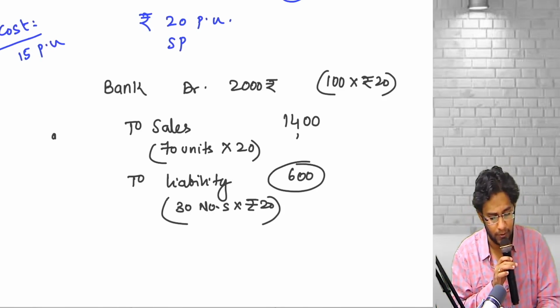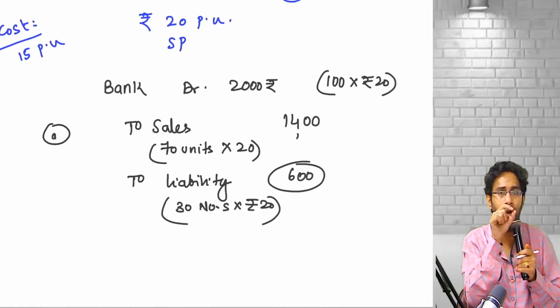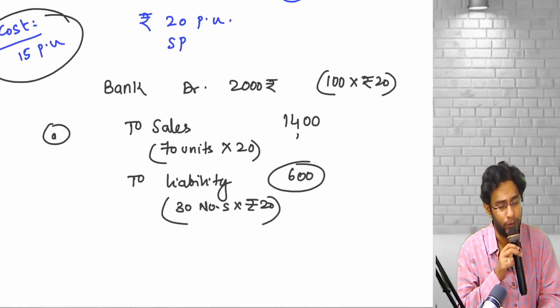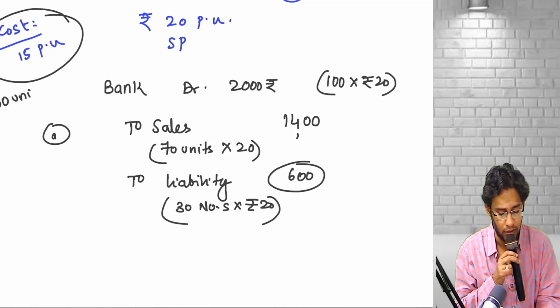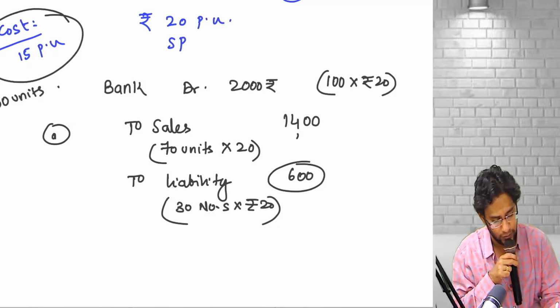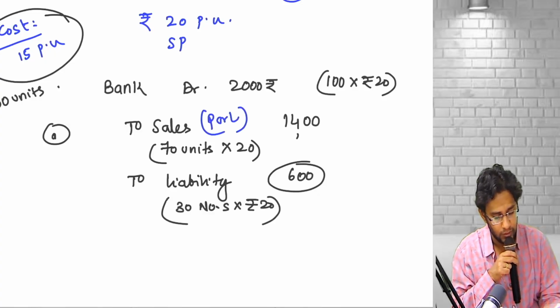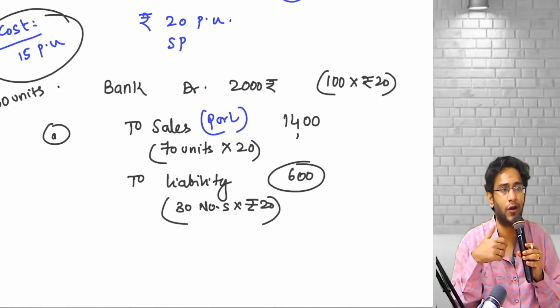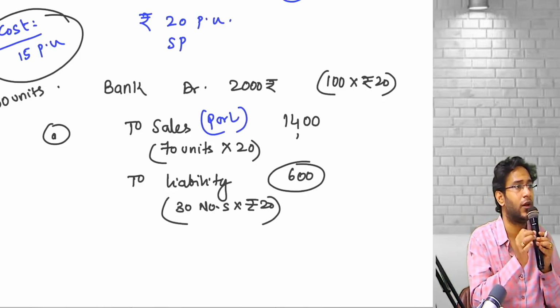Now in this one small problem came. What is that? In my P&L account debit side, you imagine purchases is recognized at 15 rupees per unit for all the 100 units. But P&L credit side, I am recognizing revenue only for 70 units. There is a mismatch. Cost is booked in P&L for all the units. Revenue is recognized only for 70 units.